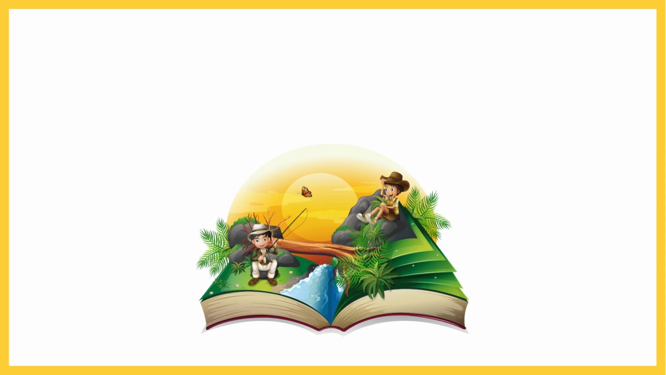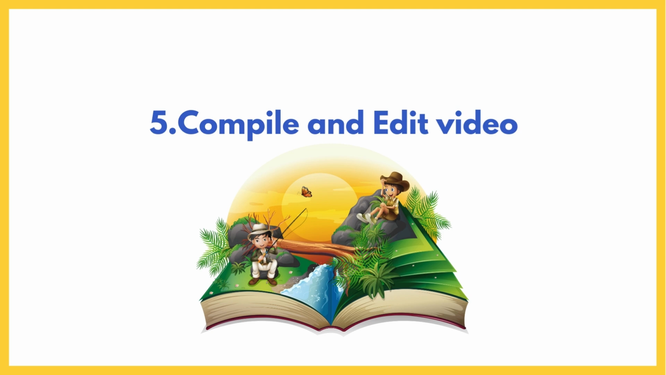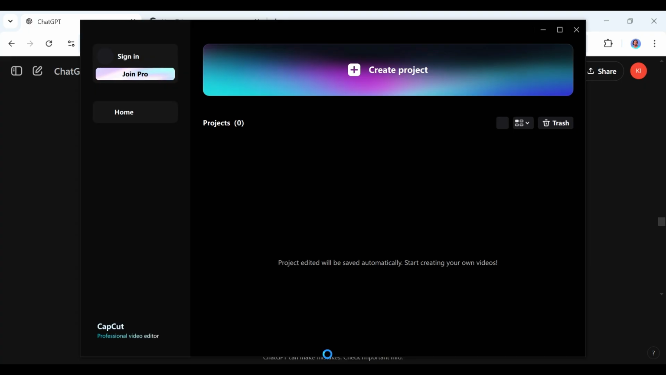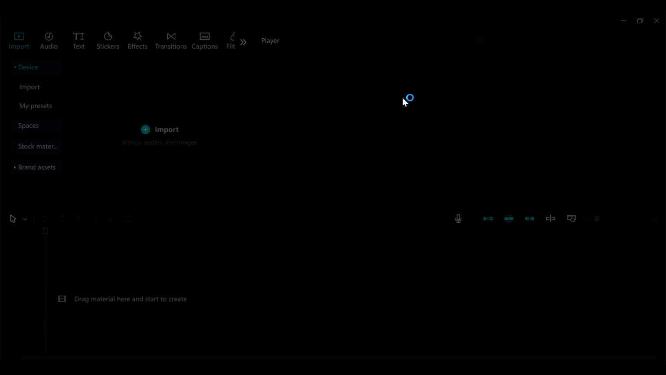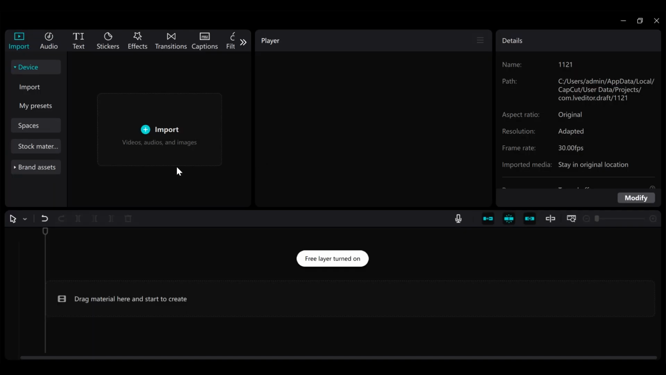And now we can go to the fifth step, and it is our final step. It is us starting to put our video together or compiling it. For that, we're going to be using CapCut, but you can use any other video editor that you prefer. Now you can use CapCut for free and you can use it online, but I prefer to use the desktop version. So just open up CapCut and then import all the assets that we now have.